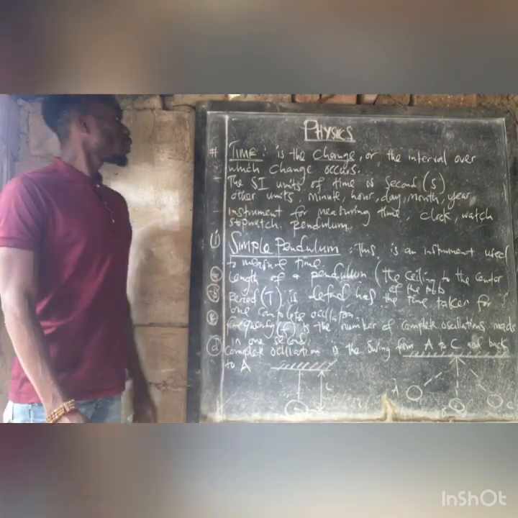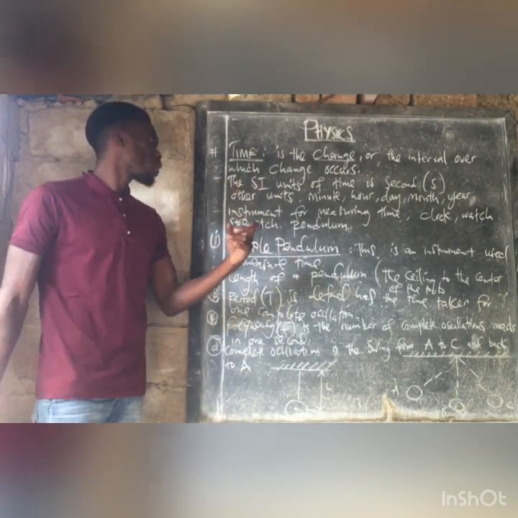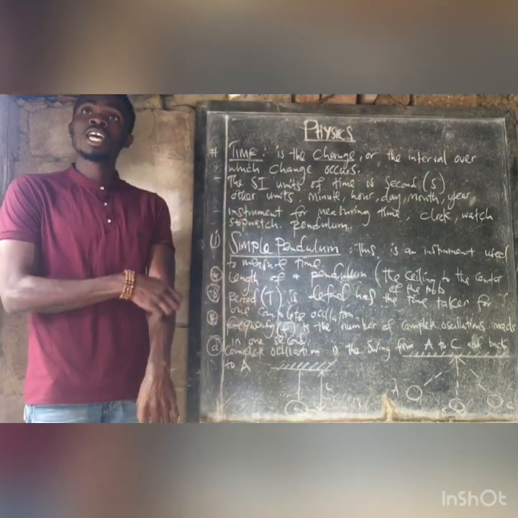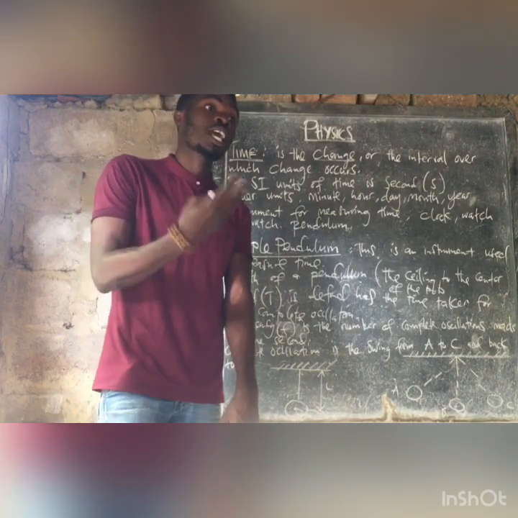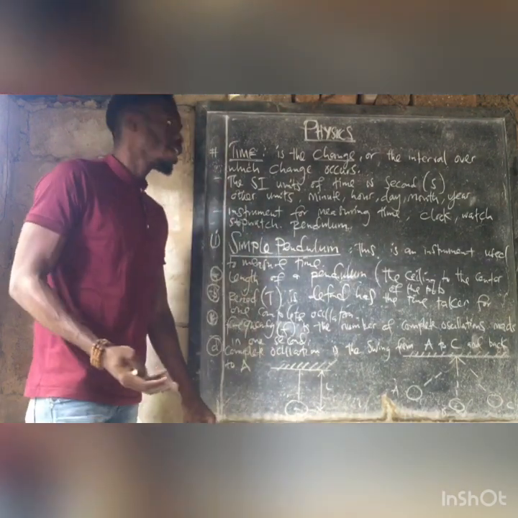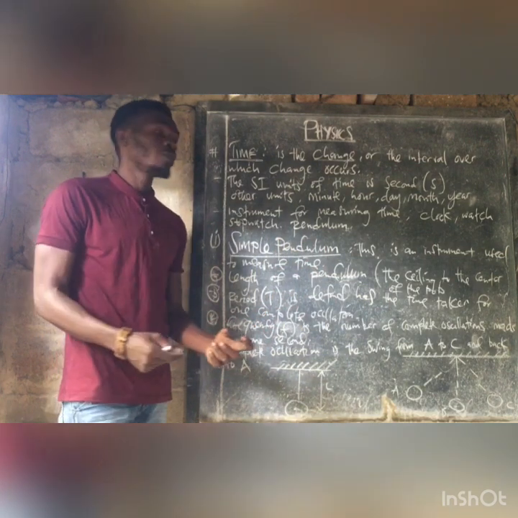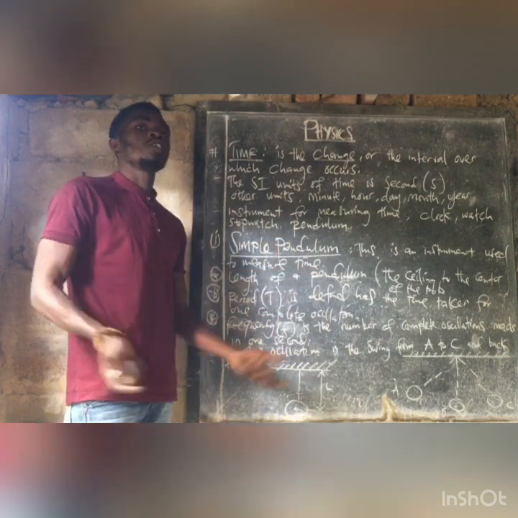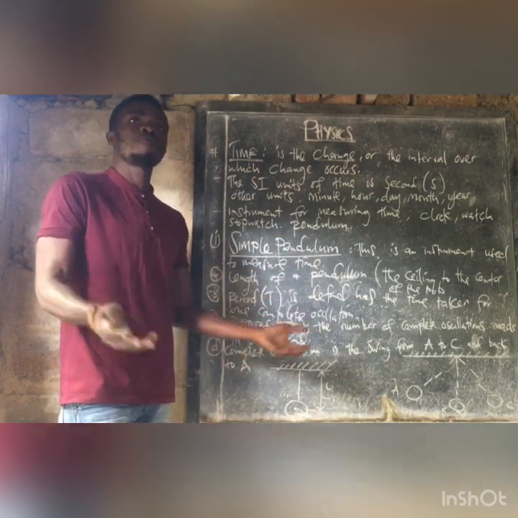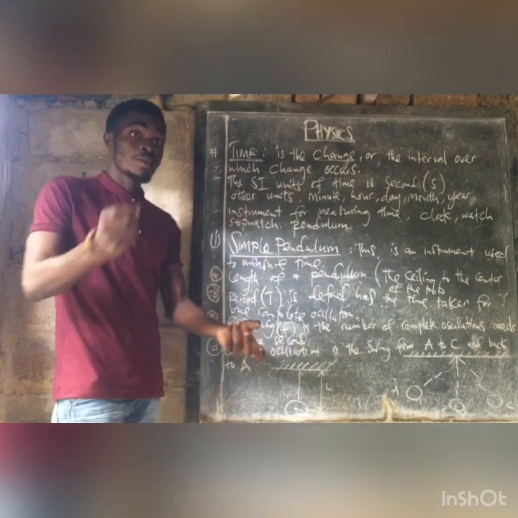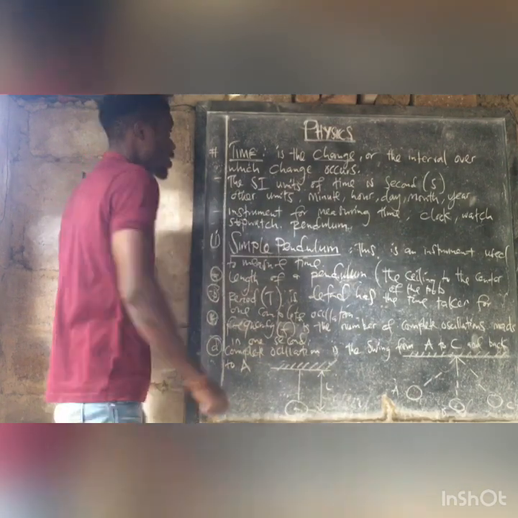Not only that, I'll also talk about what the SI unit of time is. The SI unit of time is the second. So in short, time is measured in seconds, and this is the standardized unit for time. These are the units that are used everywhere. SI means International Standard Units.